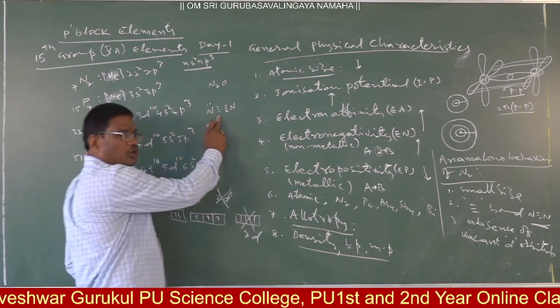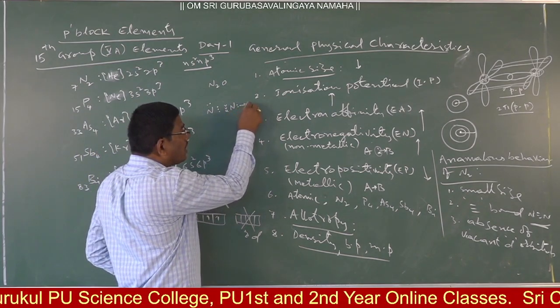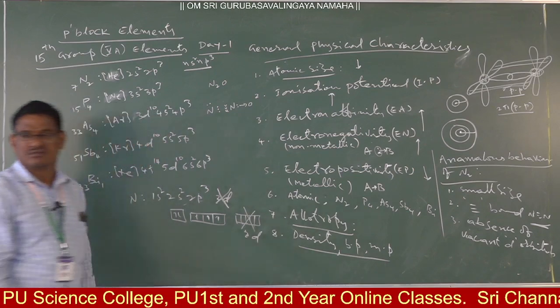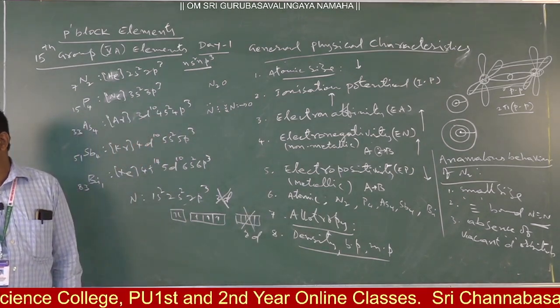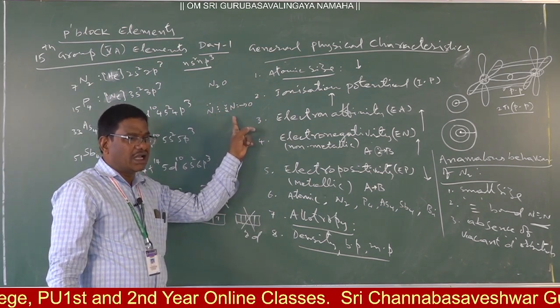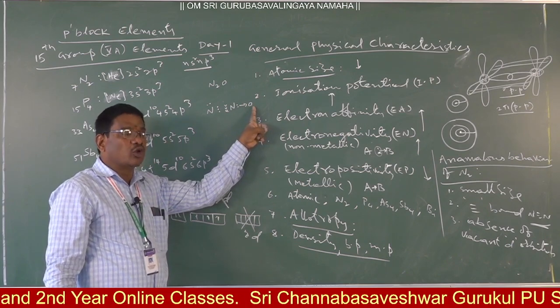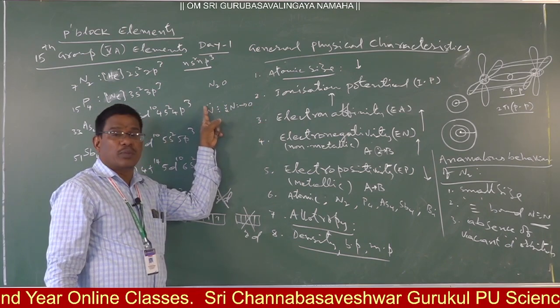A triple bond is going to form. And the lone pair contributes to oxygen. This is N2O. Between N and N a triple bond. Between this N and oxygen, a dative bond. On this nitrogen the lone pair is as it is.